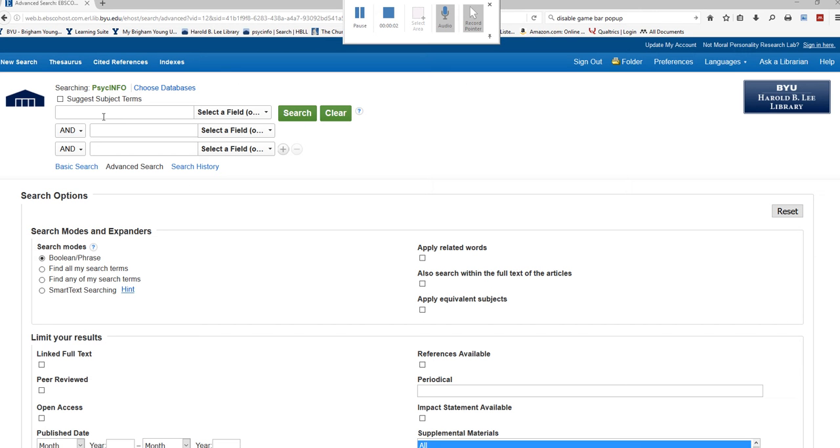So we're back to my first search screen, the advanced screen, for a new search here. And I'm going to talk to you about searching phrases. A lot of times you want to search specific phrases or combinations of words.